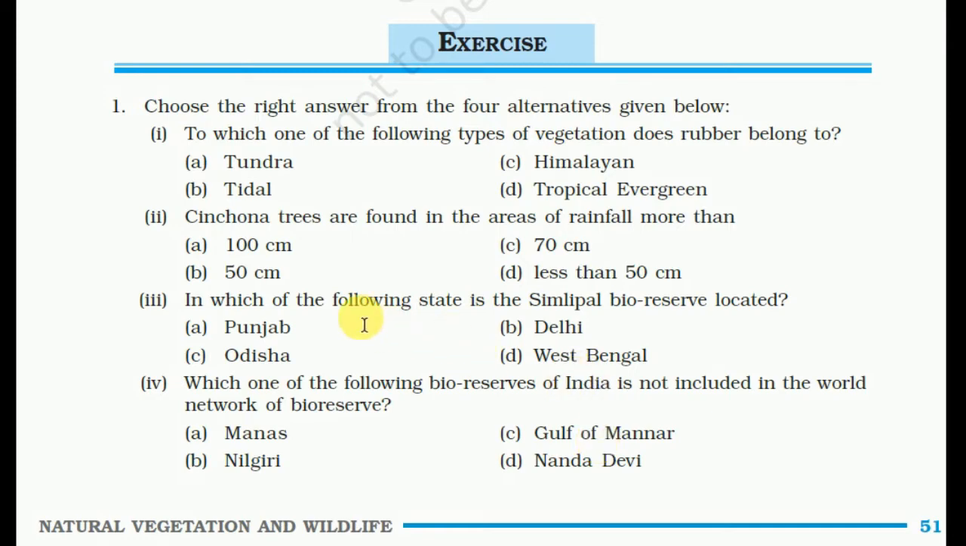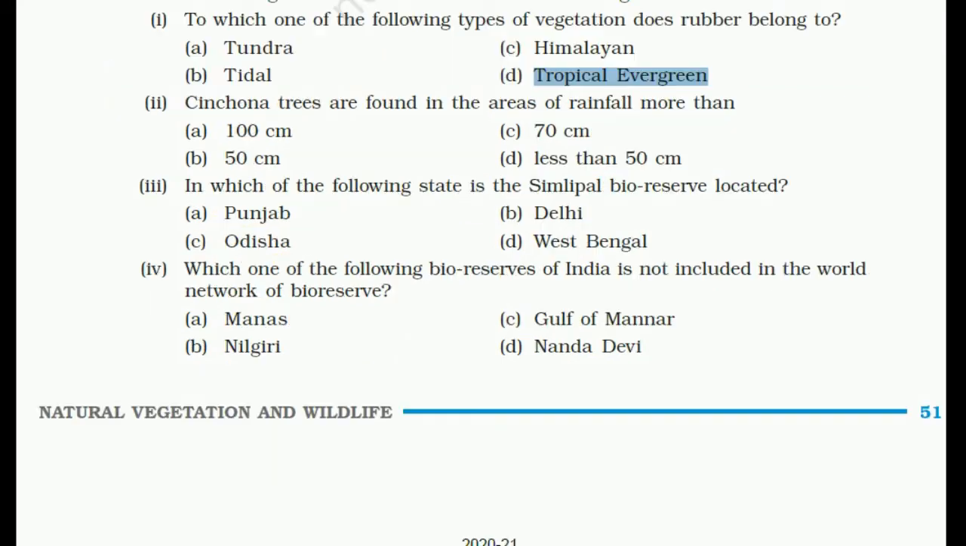So these are just 4 MCQs that I will solve. Which of the following types of vegetation does rubber belong to? This belongs to the tropical evergreen. Cinchona trees are found in areas with rainfall of more than 100 centimeters. In which of the following states is the Simlipal Biosphere Reserve located? Simlipal is located in Odisha. Which of the following biosphere reserves of India is not included in the World Network of Biosphere Reserves? The correct answer is Nanda Devi.